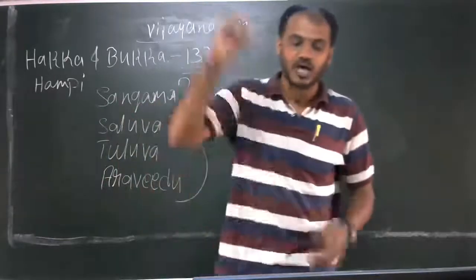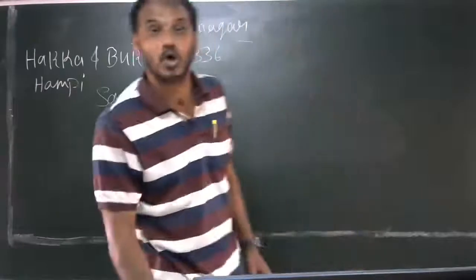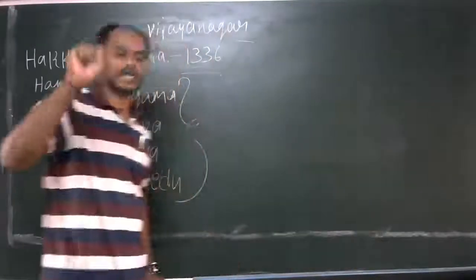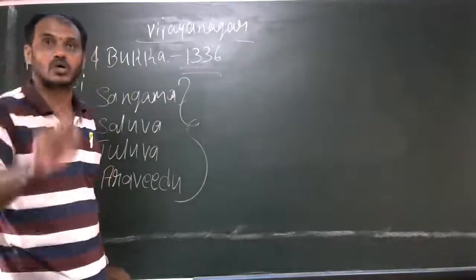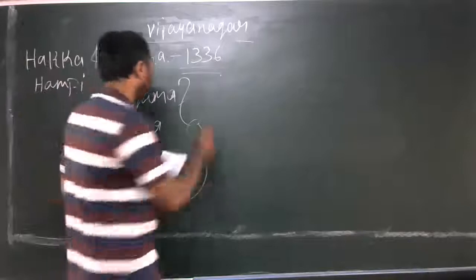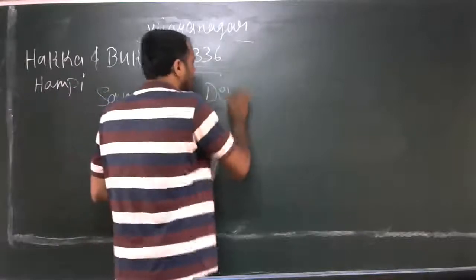After Harihara II, here comes the important ruler of the Sangama dynasty, called Devaraya II.